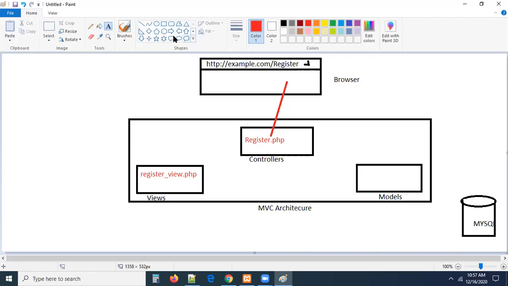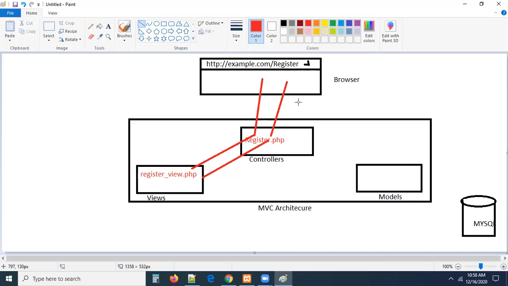See, now from this controller, the request will go to views. First, from the browser, you send a request. First, the request is received by the controller. That controller decides what to load and sends it to the view. In the view, there is a file called register view. Can I send this view directly to the browser? Impossible. It won't go. Once the request came here, again it will go to your register.php controller. After the controller, then only it will go to the browser. See the request communication, guys.